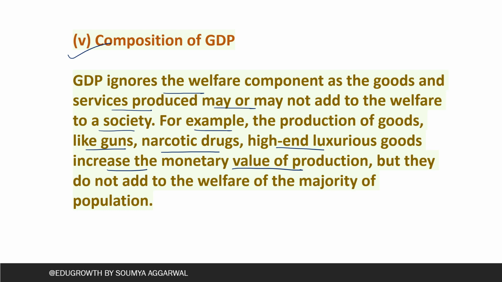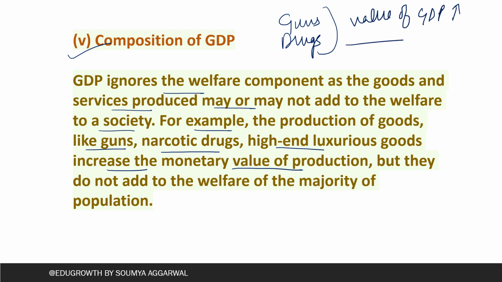Now for example, the goods that have been given, like guns, drugs, high-end luxurious goods, are increasing the value of GDP. Production of goods and services is happening, but are they increasing the welfare of the people? The answer is no. They are not adding to the welfare of the majority of the population. So from this point also we can say that an increment of GDP would not necessarily increase the welfare of the people.